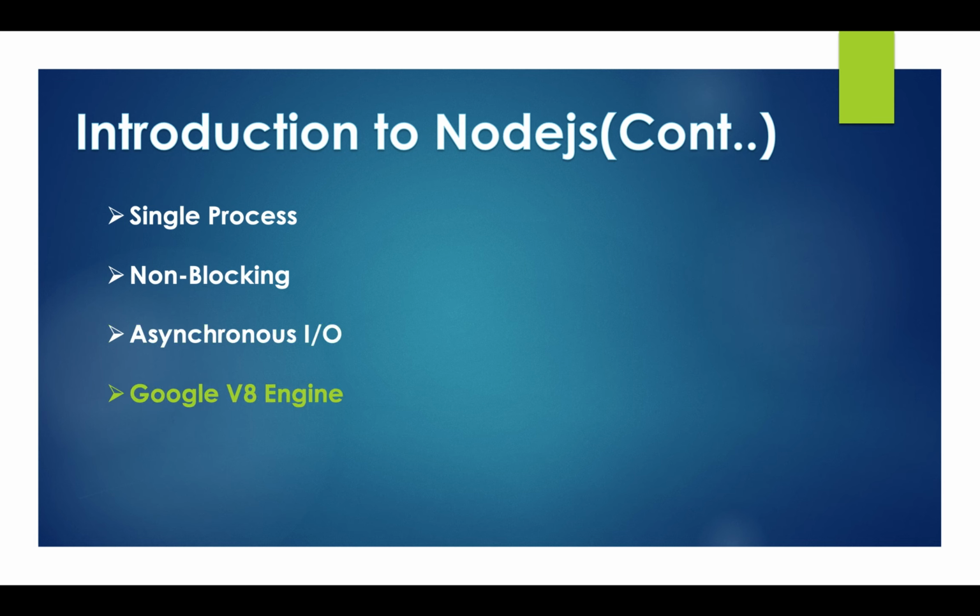Finally, Node.js is built on top of the Google V8 engine. The Google V8 engine is one of the JavaScript runtime environments. Using the Google V8 engine, Google Chrome is built, and several other tools are also built on top of it. Out of all those, Node.js is one of the major tools implemented on top of the Google V8 engine. Another popular one is MongoDB's query tool, which also uses the V8 engine, and some other popular tools also use V8. This is the introduction to Node.js.